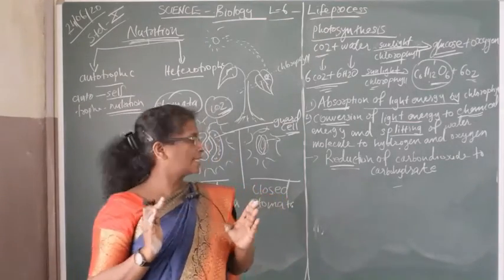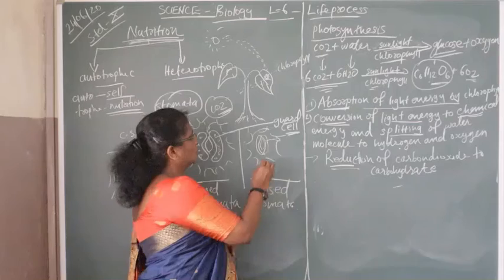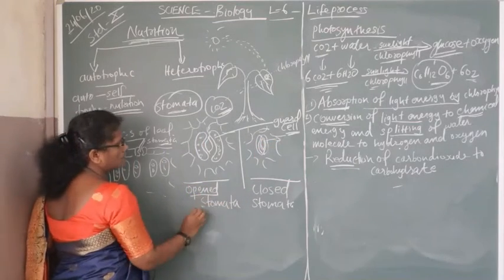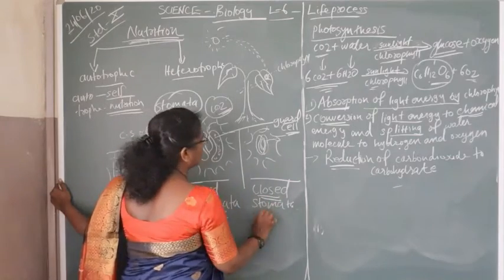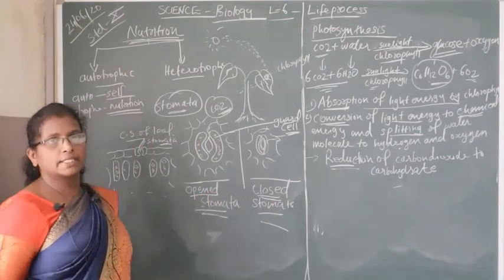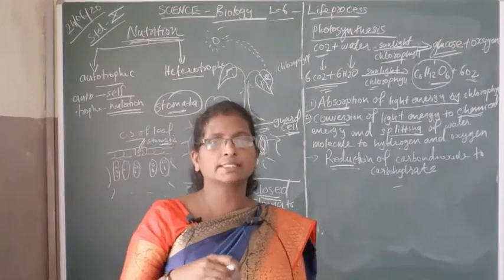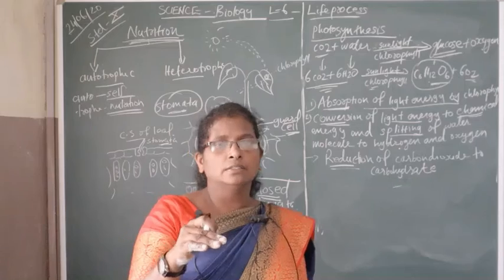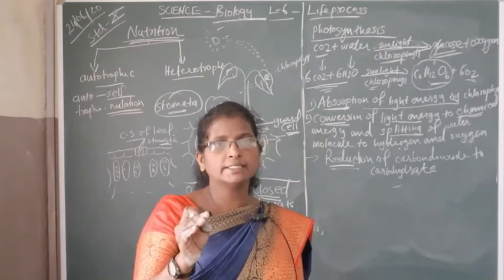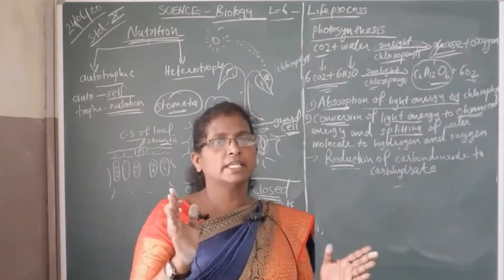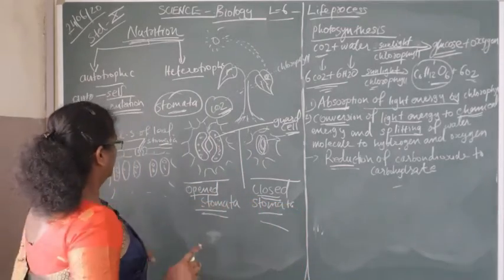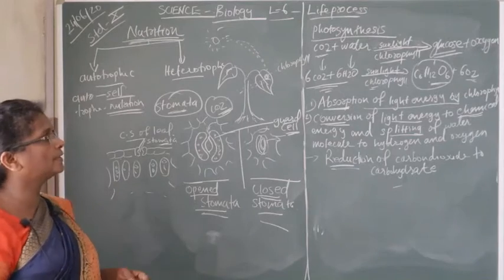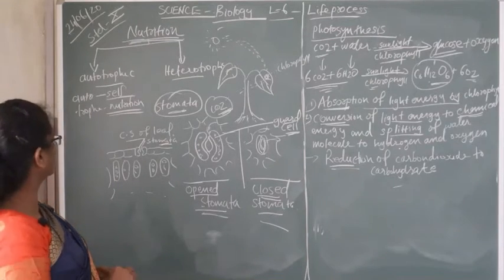In the next case, when the water is lost from the guard cells, their size becomes small, or the size decreases. That time the stomata is closed. These are the two diagrams of opened stomata and closed stomata. Water enters through the guard cells, their size increases, and the stomata opens. When water is lost from the guard cells, their size decreases and the stomata closes. These are the two types of stomata, open stomata and closed stomata.